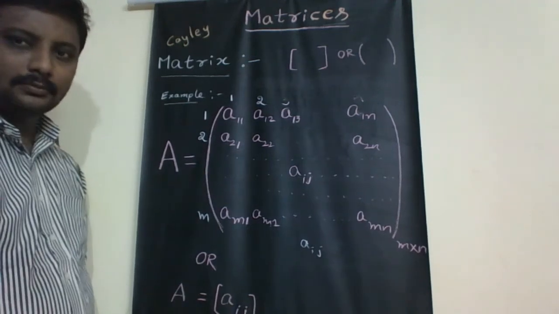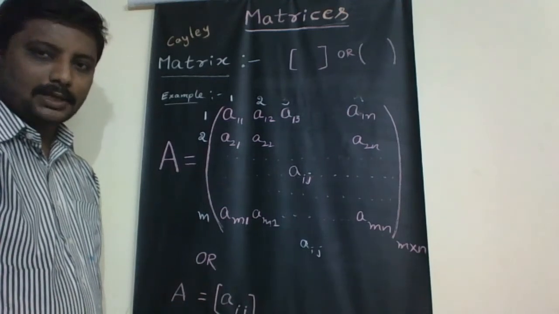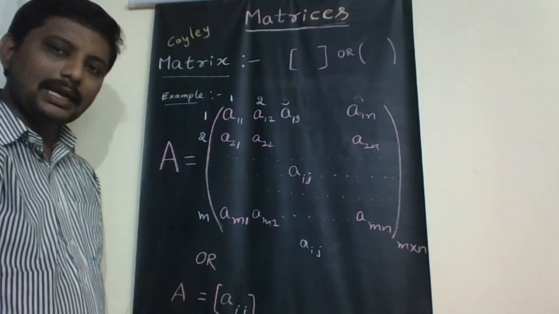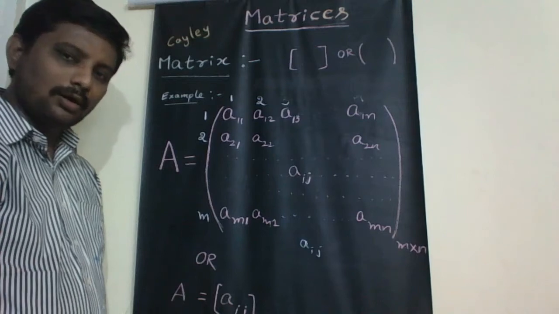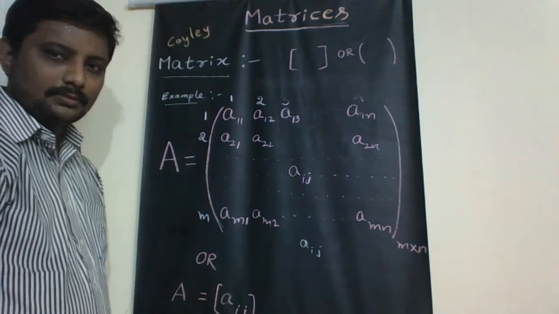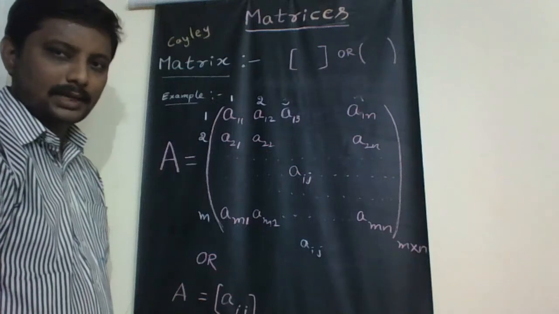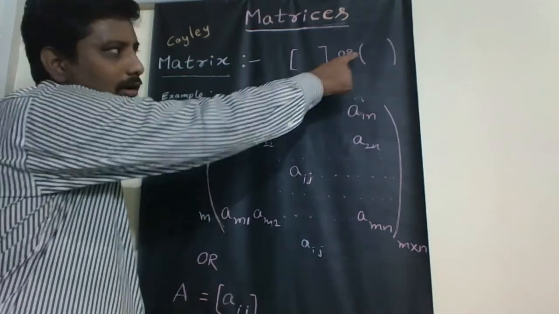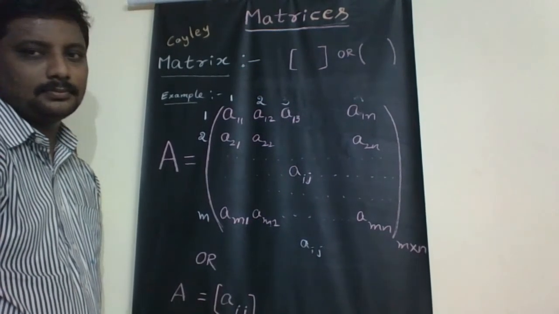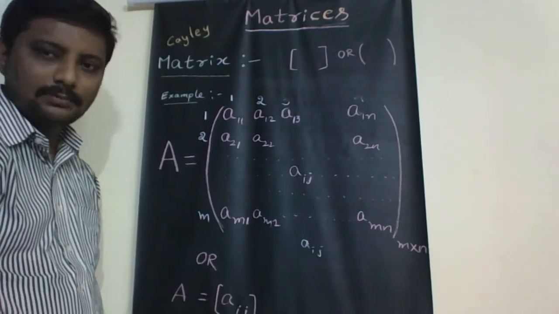Once again, write down the definition. Definition of matrix: if some elements or numbers are arranged in rows and columns and enclosed by brackets, closed bracket or open bracket, it is called a matrix. So this is the matrix A, and we can take it as an example for the matrix.